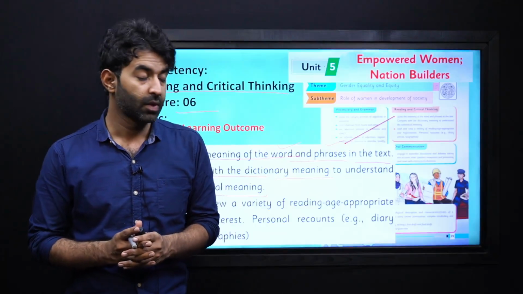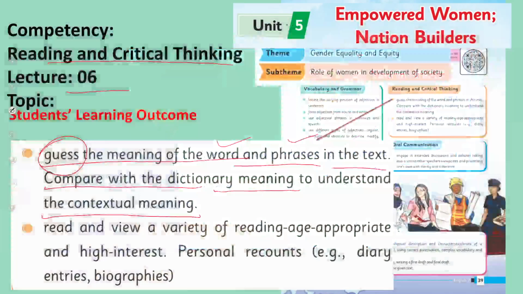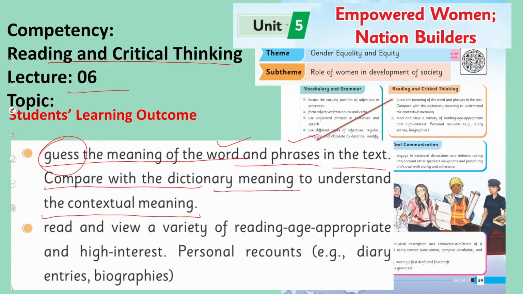We need to see how we compare them and what is the difference between these two. Now, the next part of the students' learning outcome is you have to read and view a variety of reading age appropriate and high interest books. Those will be your personal recounts, for example, diary entries or biographies.